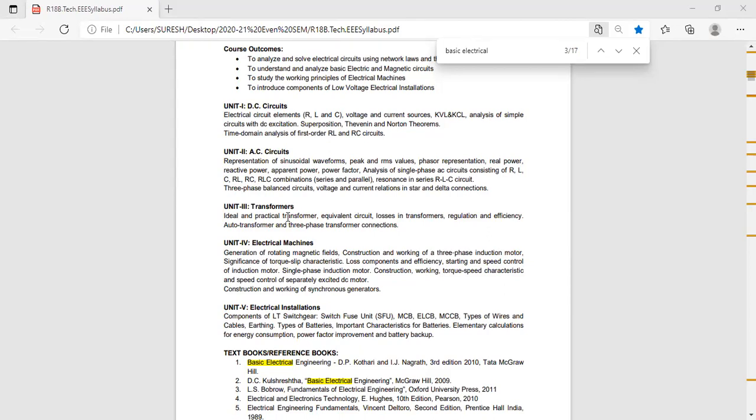So many problems. Next question. What is transformation ratio? Fifth question. K is equal to V2 by V1 is equal to N2 by N1 is equal to I1 by I2. That is transformation ratio. They will ask for 2 marks.